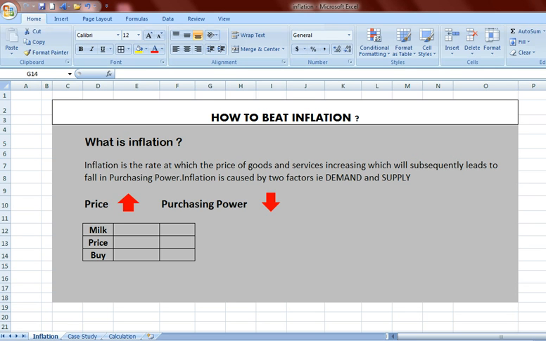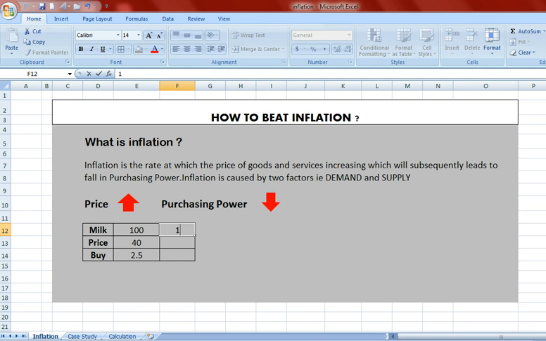So this definition proves that whenever the price increases, the purchasing power of an individual comes down. Let us do a simple calculation to justify this definition. Assume, suppose you are allocating rupees 100 out of your household expense to buy milk. In case the price per liter for milk is rupees 40, then you would be able to buy at least 2.5 liters of milk with 100 rupees.